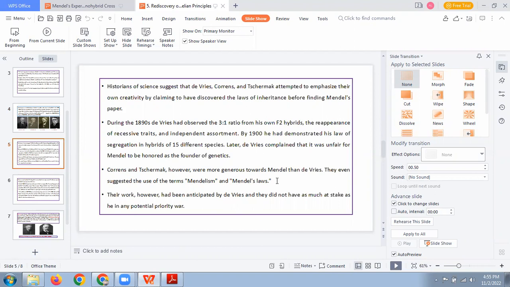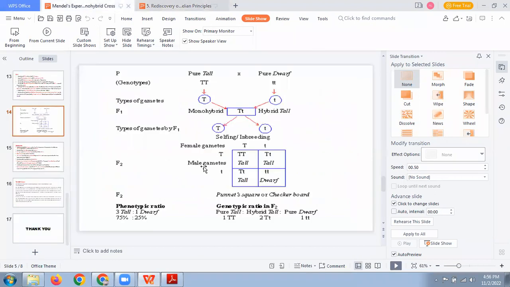So actually speaking, Gregor Mendel did not propose Mendelian laws. He did his work on these plants and published the F2 ratios of all 7 characters, the monohybrid cross ratios, and in another paper, the dihybrid cross ratios, 9 is to 3 is to 3 is to 1. That monohybrid and dihybrid cross we will be seeing in the next class. But this is what they actually proposed.